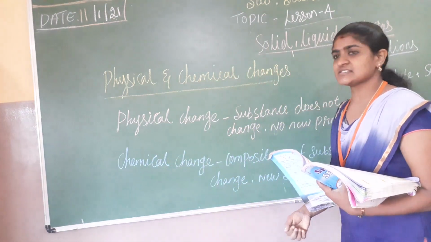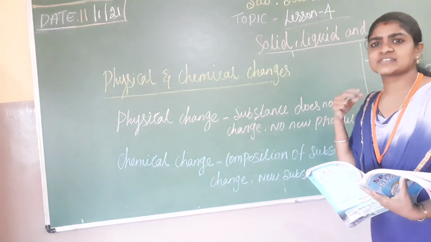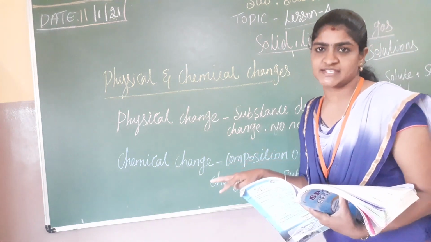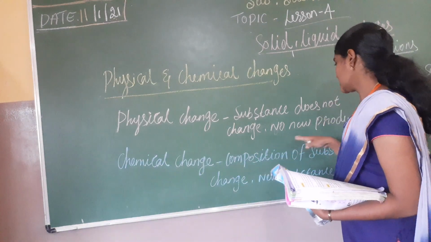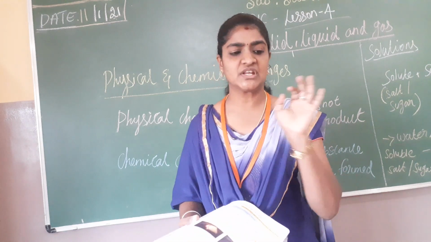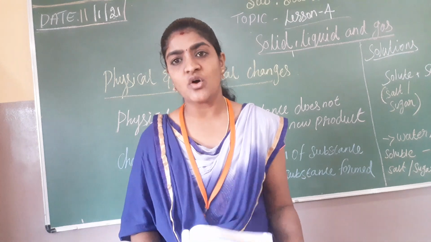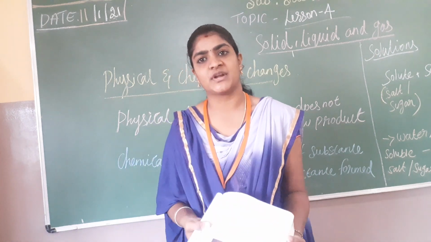A physical change is one in which the substance does not change. Whatever substance we have, it won't change its character, and we won't get any new product. In a physical change, the nature of the molecules of the substance does not change. Wherever we keep the things, they stay the same. It won't change in character, and it won't give any new substance. This is called a physical change.